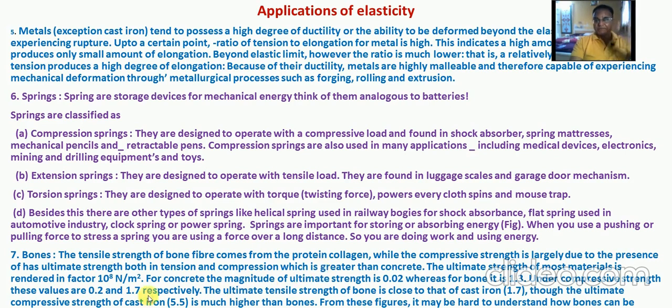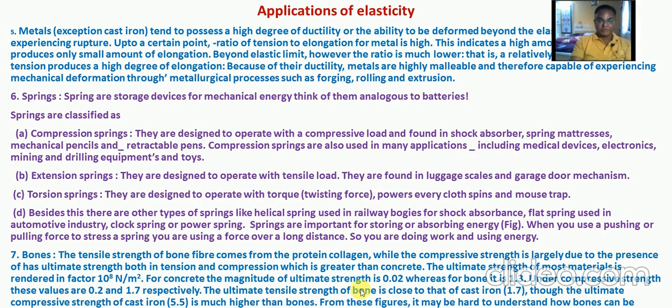The ultimate strength of most materials is expressed in a factor of 10⁸ Newton per meter square, and for concrete the magnitude of ultimate strength is 0.02, whereas for bone it is 1.3. Under compressive strength these values vary from 0.2 to 1.7.